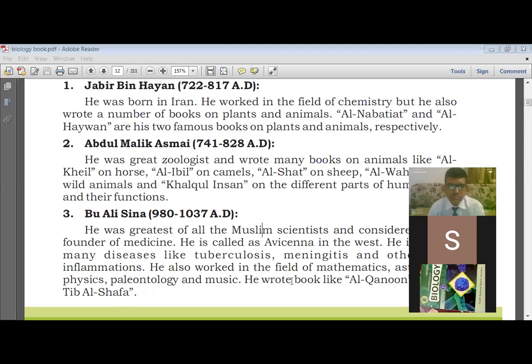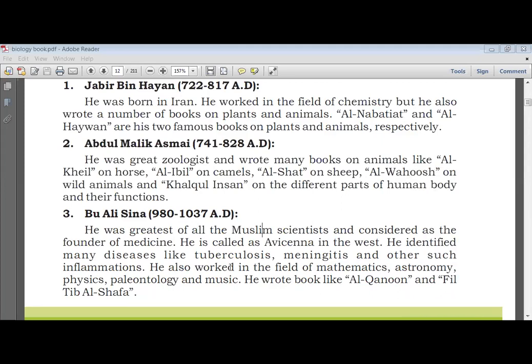Yes, this is the book for science, for biology. This is the biology book. Okay, now there are some difficult words which I am repeating, so you people will repeat with me. First of all, the name Bu Ali Sina.